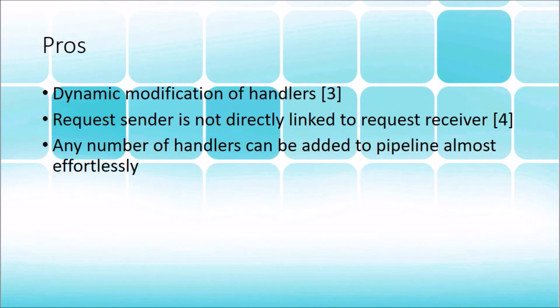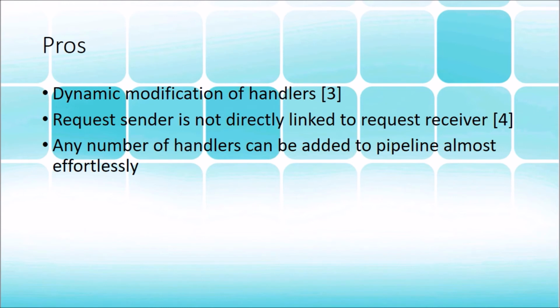Now we're going to talk about some of the pros of the chain of responsibility behavioral pattern. The first pro that we have listed here is dynamic modification of handlers. A handler is any one of these links in our chain of responsibility. If we were to dynamically determine how a request will be handled during runtime, that's some place that a chain of responsibility would help us out a lot, because we're able to analyze the runtime data and then form a chain based upon that data.